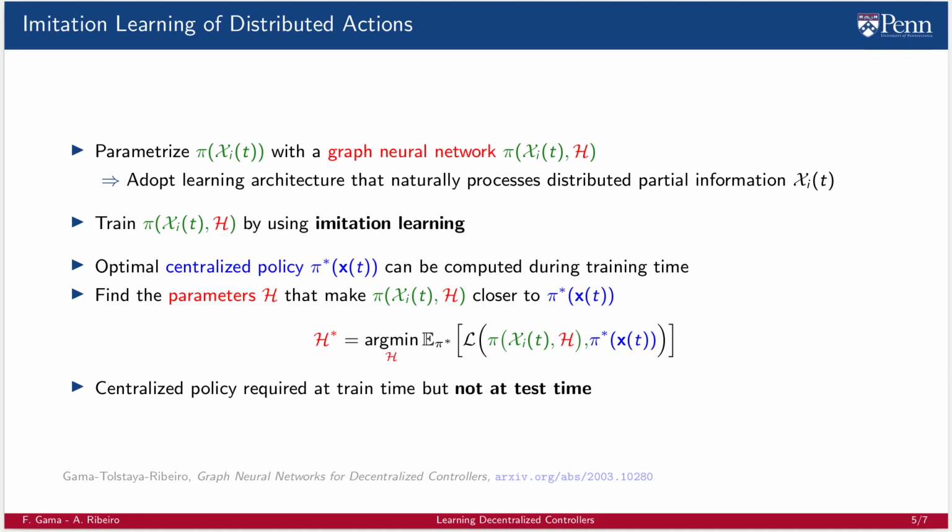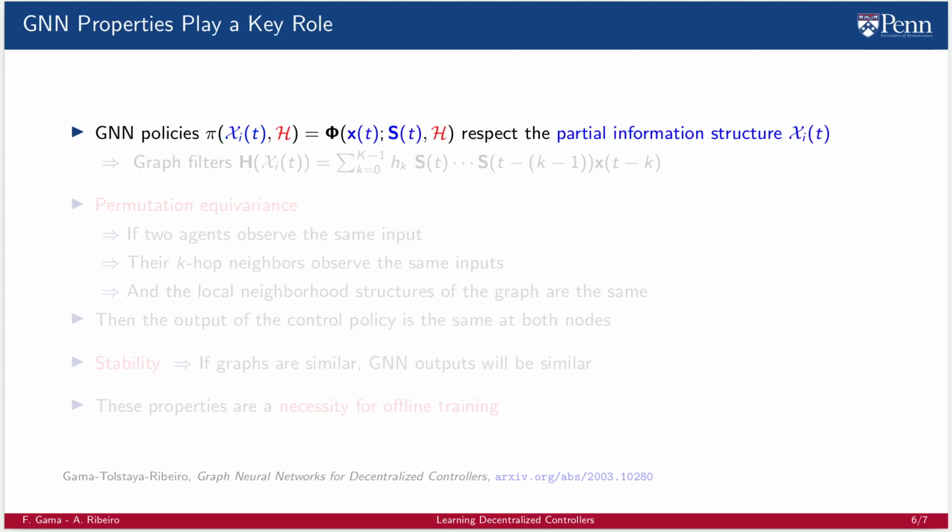We emphasize that the decentralized policy and the resulting optimal trajectory are required at training time, but not at test time, when the GNN has already been trained. That is, when the best parameters H that make the GNN imitate the optimal policy have been found. So, we know that GNNs are definitely a good choice to parameterize decentralized policies precisely because GNNs are based on neighboring information and have a distributed implementation, naturally respecting the partial information structure imposed by distributed systems.